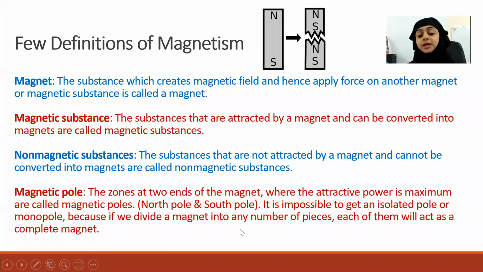Teacher, the pin you made a magnet, right? Which part of that is north and south? For this, I do not know which part is north and south. But suppose this is north. If I attract this and the pin becomes a magnet, we know that the north pole of a magnet attracts which part? South. So this end will be south and this end will be north.